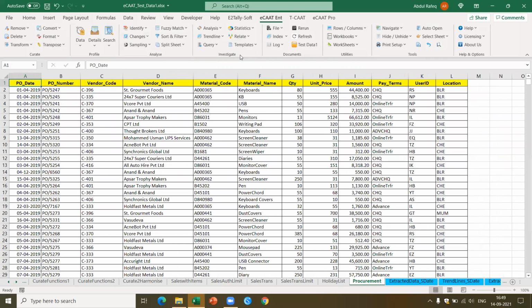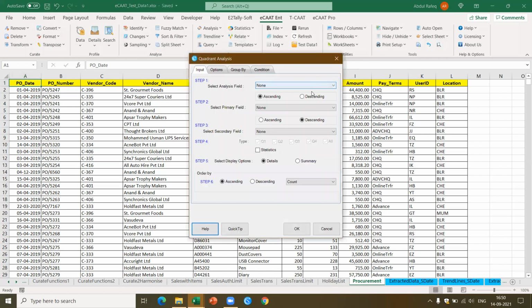This is where I said you can get very interesting insights when you perform this type of analysis. I'm going to do this one, let's say I'm going to perform classifier based on, let's say, quadrant. Now here I'm going to select the party, let's say I'm going to pick up the vendor name.